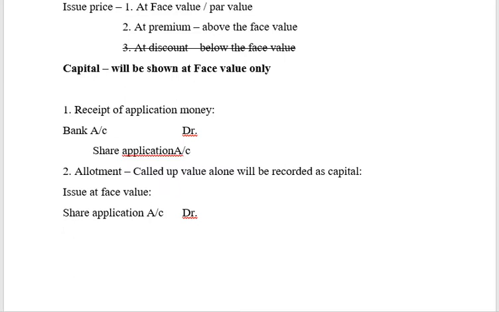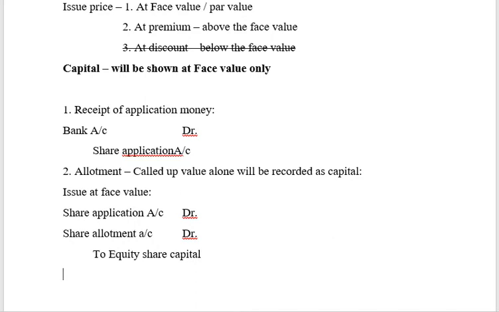So share application account debit. Next, share allotment account debit. Why this entry? The next stretch you are going to receive the amount in the form of allotment. So I am creating a temporary account for receiving funds in the form of allotment money, right? To equity share capital.